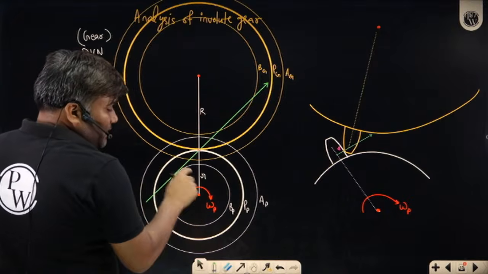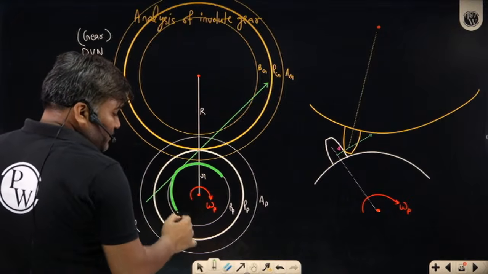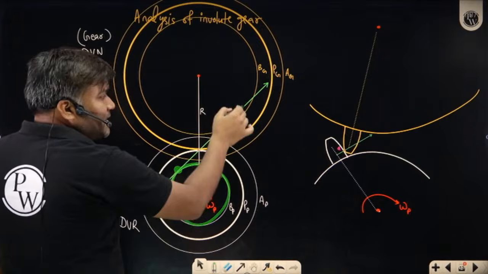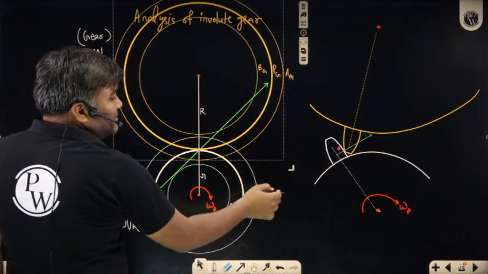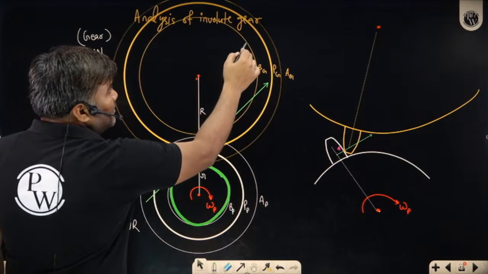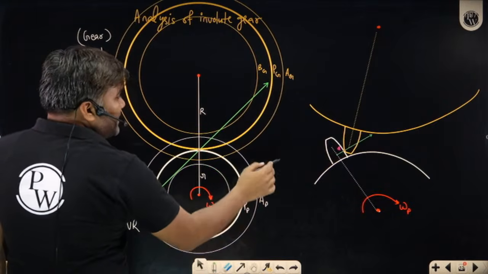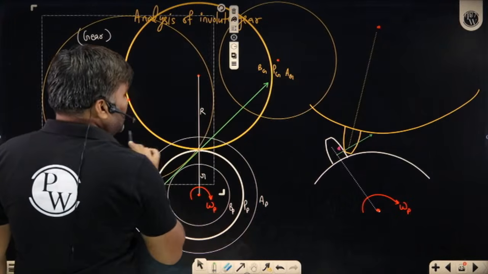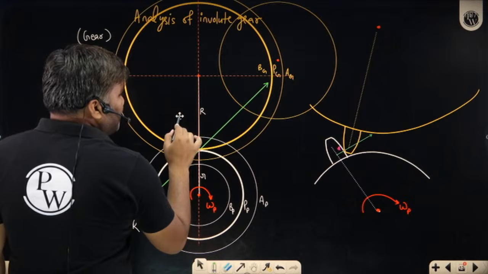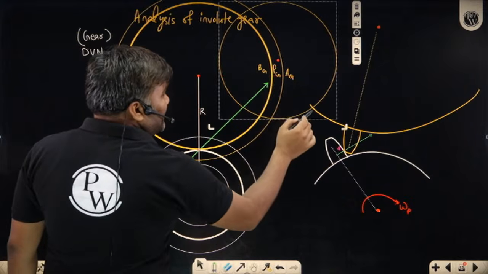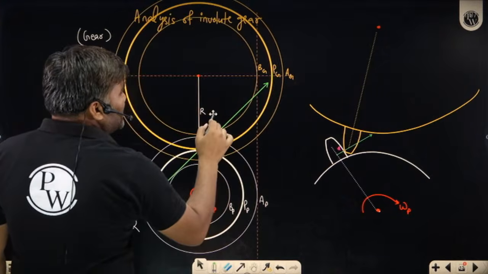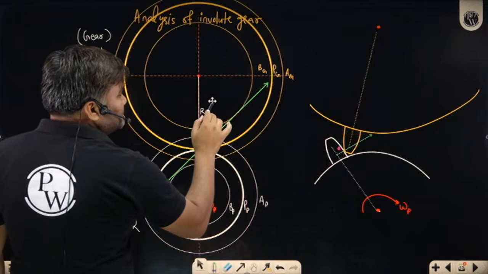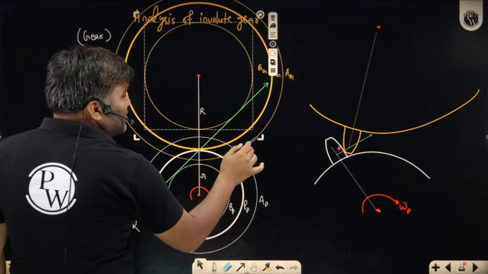So it is touching the pinion's base circle, but it is not touching here. So let me correct the base circle of my gear. Let me make the gear's base circle a little smaller so that the line of action looks tangential. Why am I changing the diagram?